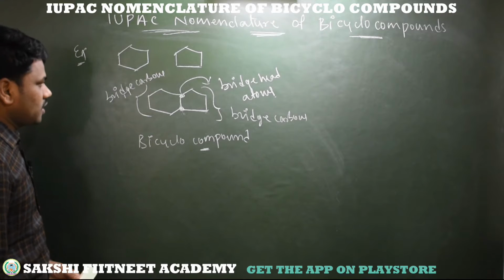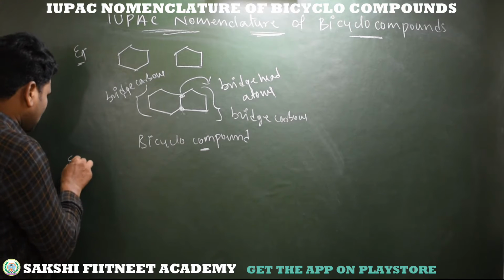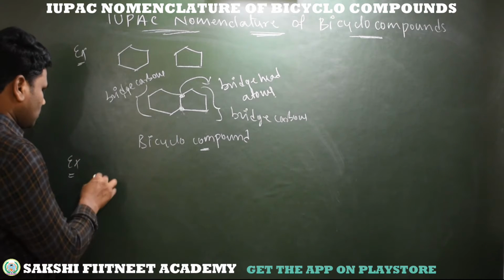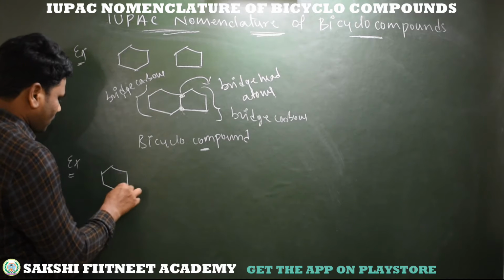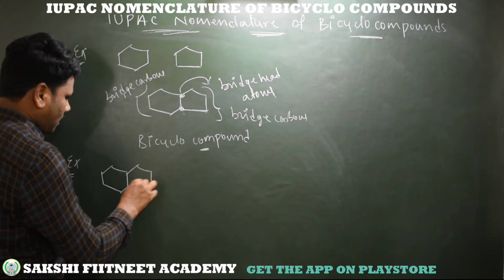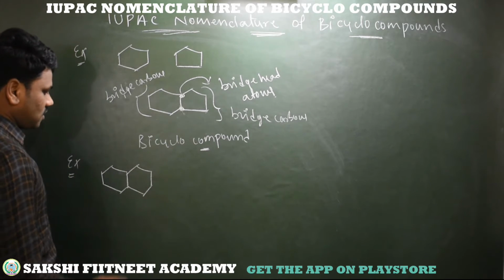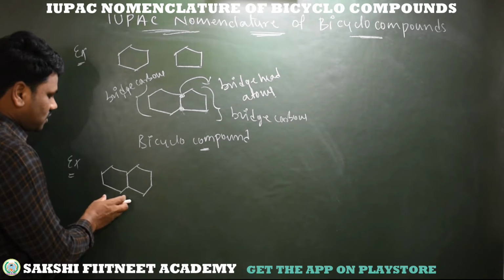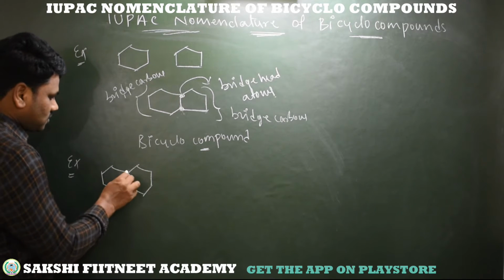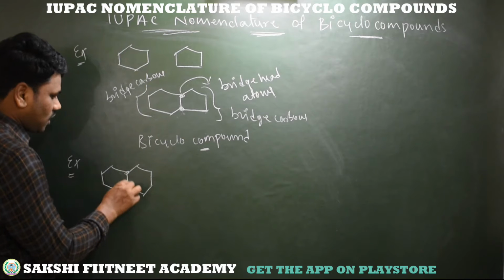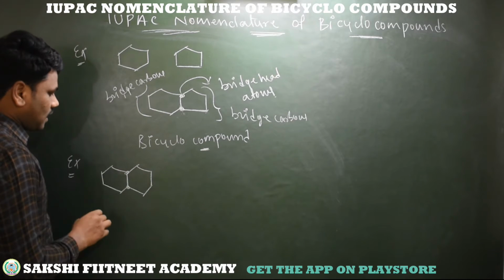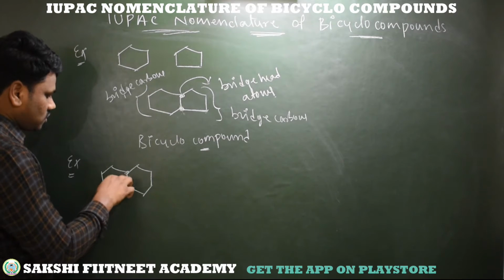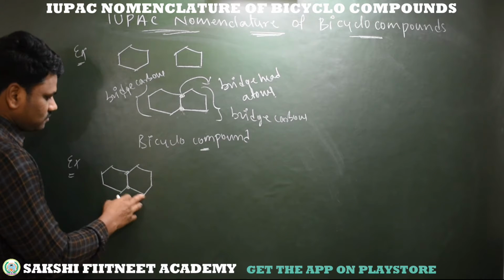Now I am taking some more examples to understand clearly what bicyclo compounds are. Here is a compound in which a cyclohexane is attached to another cyclohexane. These two cyclohexanes are fused, and for both rings we have 2 common carbons. These 2 carbons, called bridgehead carbons, belong to both systems.